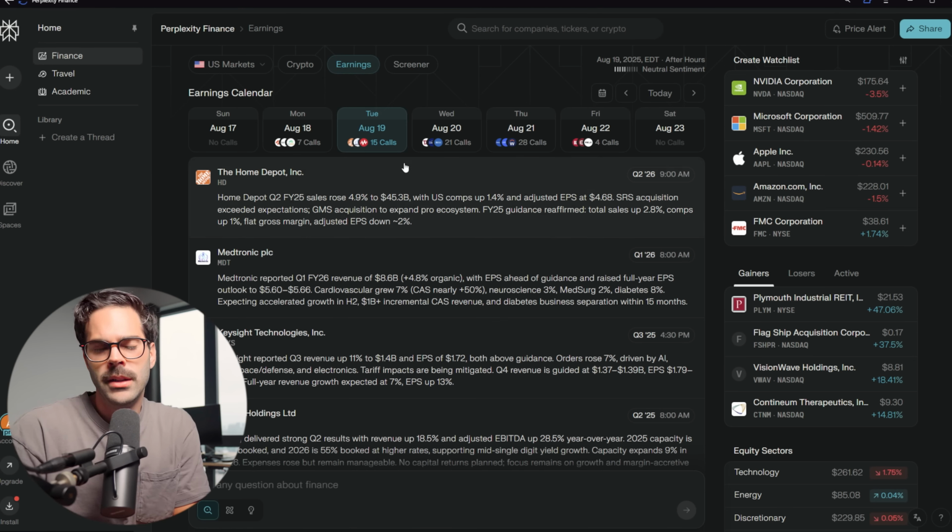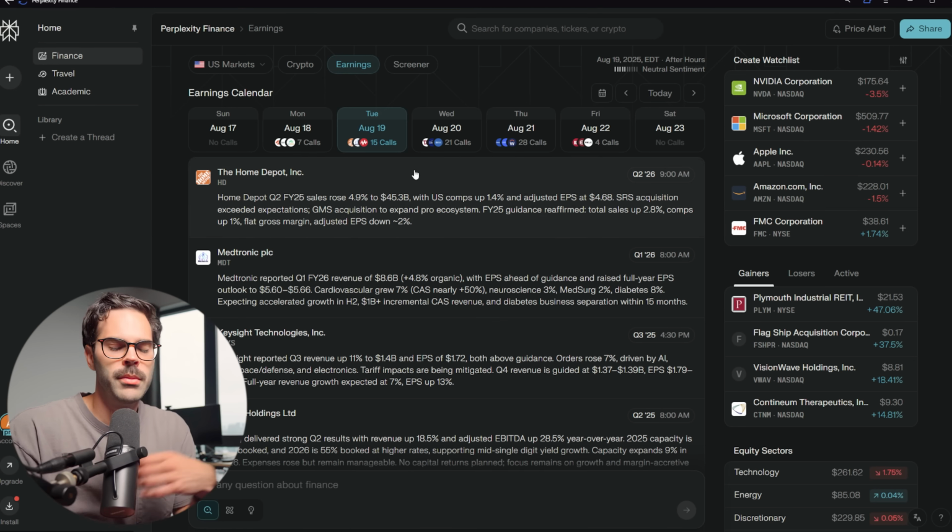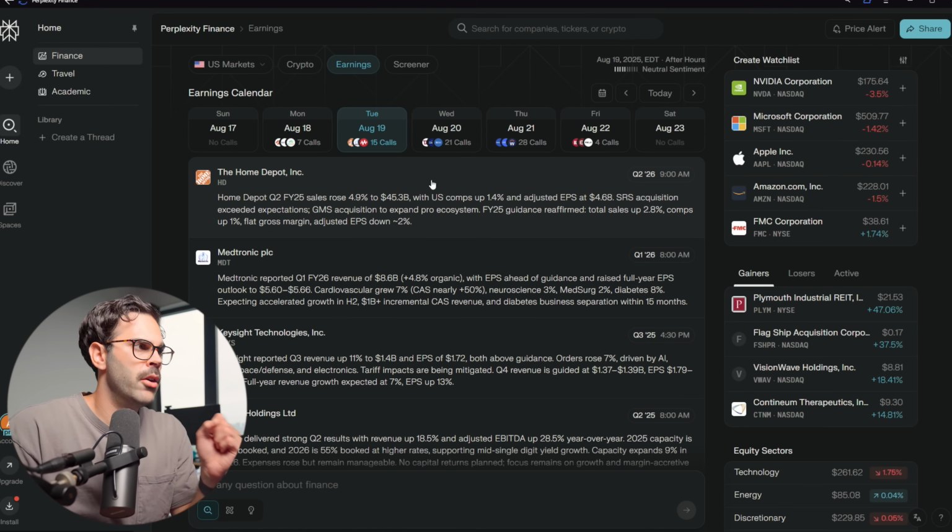This is something that is really interesting. When it comes to earnings, normally the company is going to have an earnings release. It's going to show the numbers, and after that they're going to have a conference call. When they do have the conference call, a lot of the value in the earnings is going to be in the call. They're going to say what is going on, but also analysts and researchers are going to be able to queue in and ask questions. So the question you probably wonder about a company, they're going to ask it, and then it's going to be turned into a transcript. A good example of that would be the Home Depot earnings.